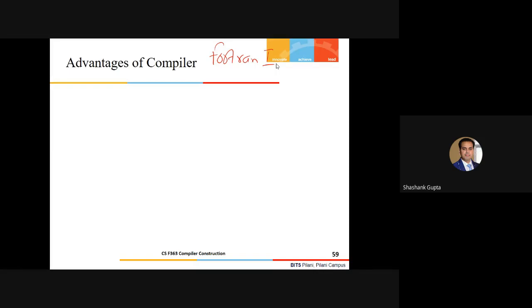We are living in the 21st century, and if you look at the basic logical structure, it hasn't changed at all. It has been around for more than 65 years, and we are still using the conventional structure of the compiler. That means we have to introduce some of the strong points of the compiler.